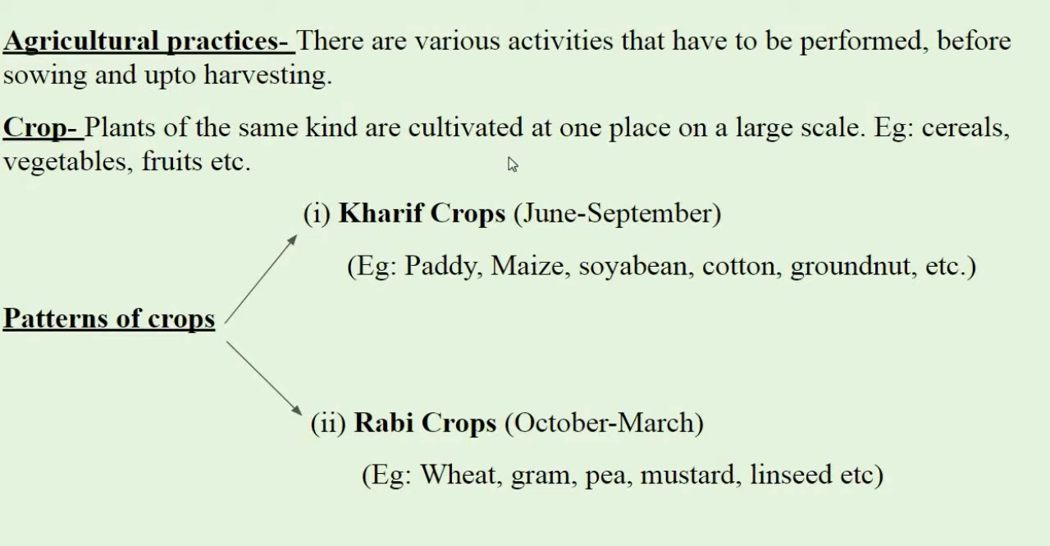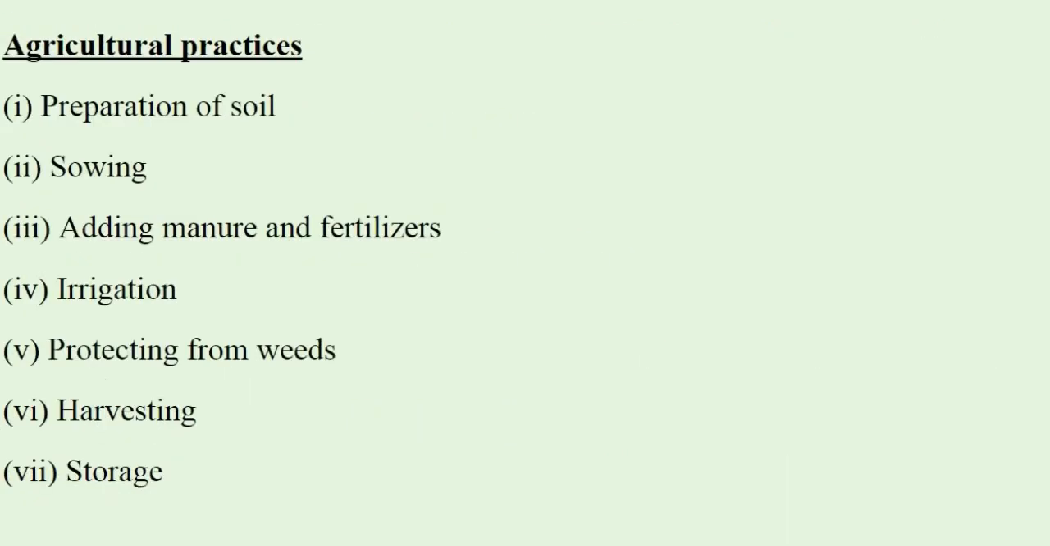And what are Rabi crops? Rabi crops are usually done during the winter season, that is October to March. Examples, wheat, gram, pea, mustard, linseed, etc. So we have learned what are agricultural practices, crops and patterns of crops. Next we will see agricultural practices.